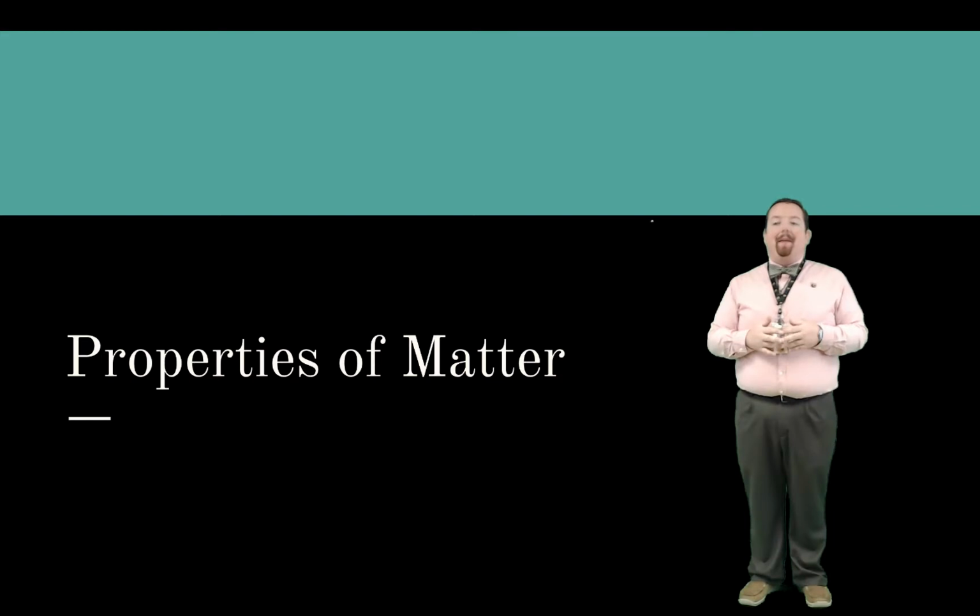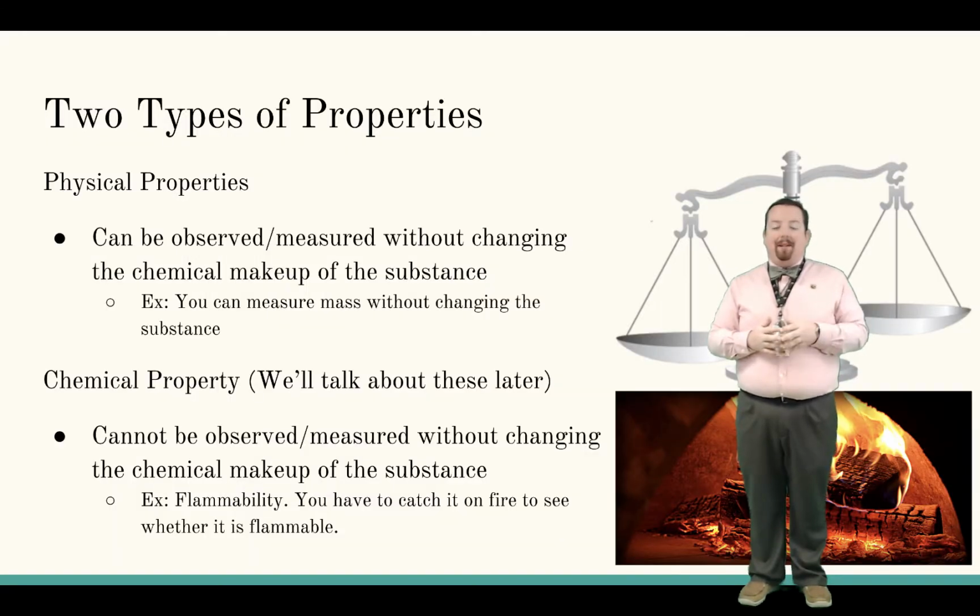Today we'll be talking about the properties of matter. There are two types of properties. We have physical properties and chemical properties. Physical properties are properties that can be observed or measured without changing the chemical makeup of the substance.